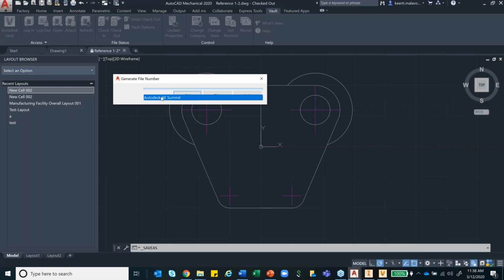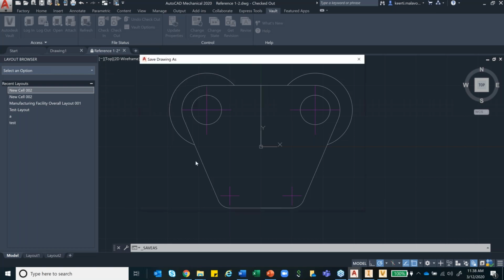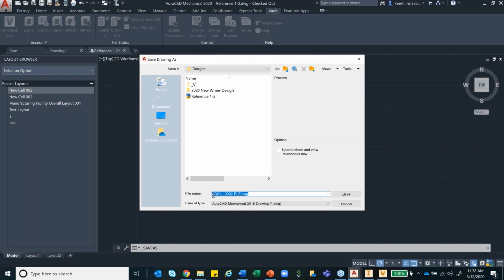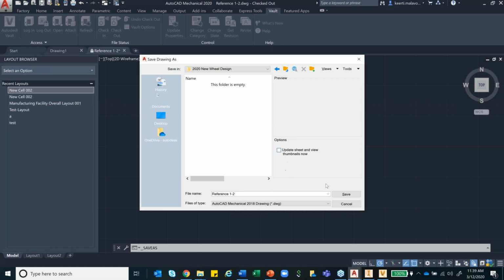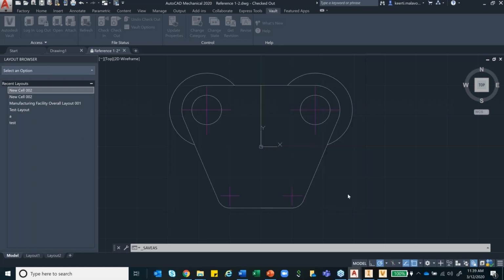So it will have which team, which project, which code, and other things. You can customize it to the way you want. This is the project code, this is the company project code, team, etcetera. So I add it here and I say save.